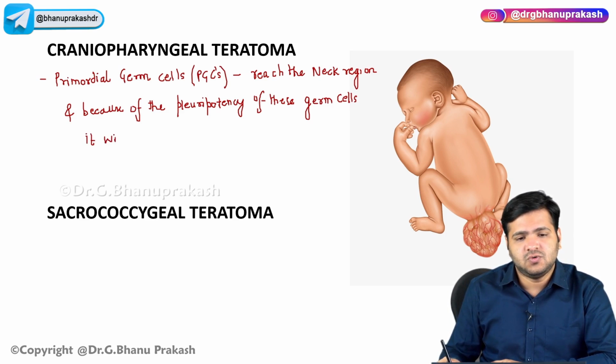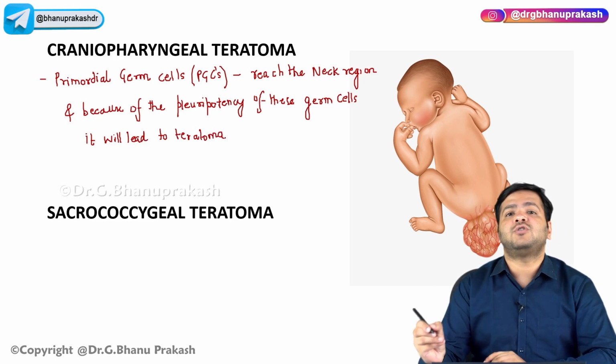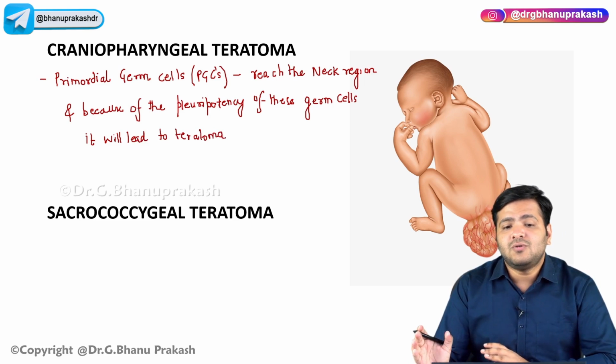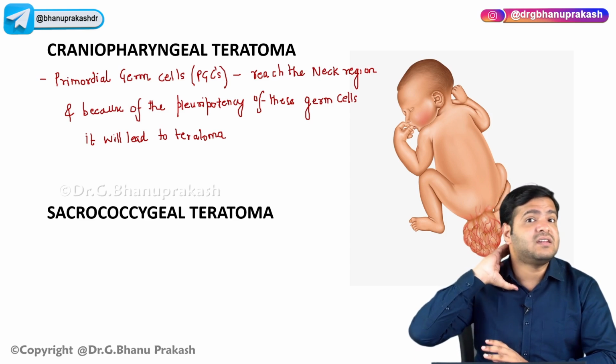It is basically a tumor of the germ cells. So there is abnormal migration. Now these primordial germ cells, in some cases they can migrate to the neck region.